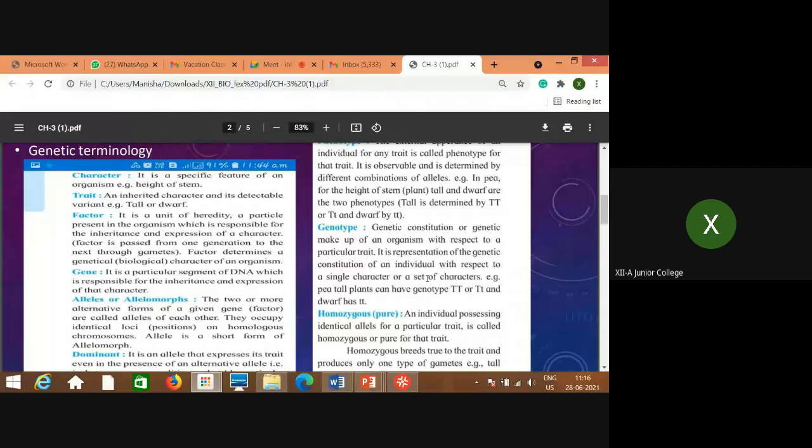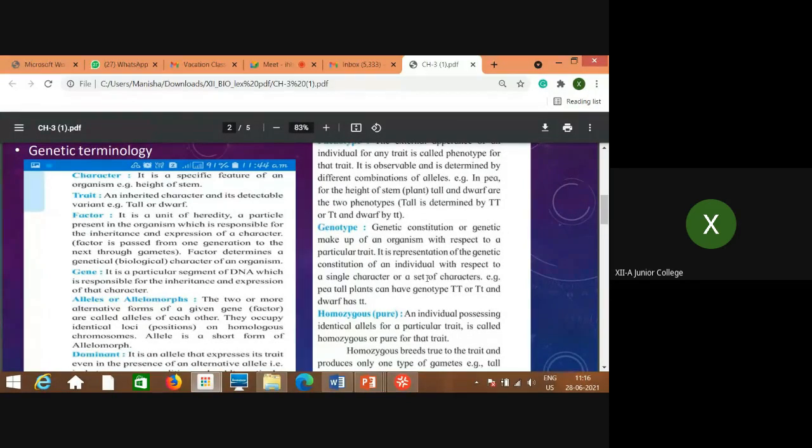So what are the variants? Either it is tall or it is dwarf. Dwarf means short, small in height. You know the word dwarf for people, so in the case of plants also it is used. Dwarf is short. This is what is called a trait.